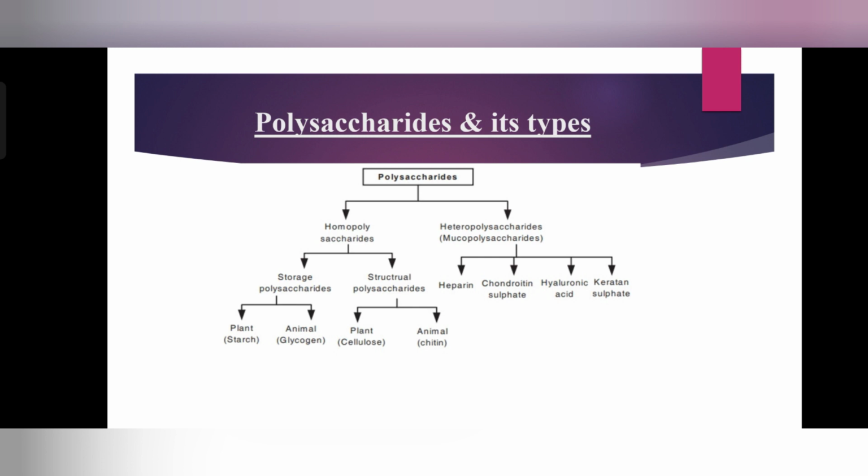It is the storage form of glucose in plants. Starch is basically found in plants. Likewise, amylose is also linked through the linear unbranched polymers of alpha D-glucose units.